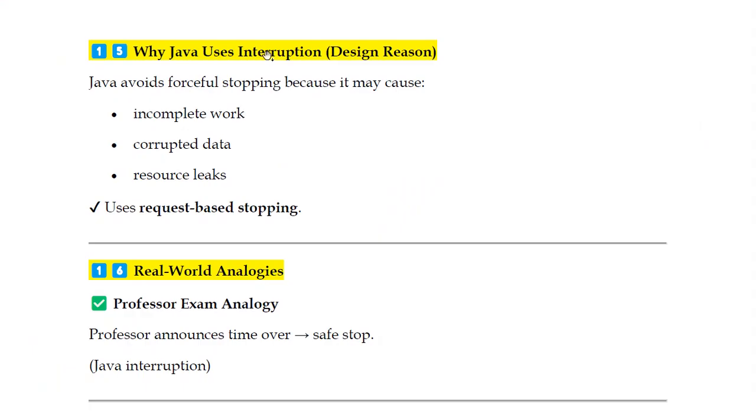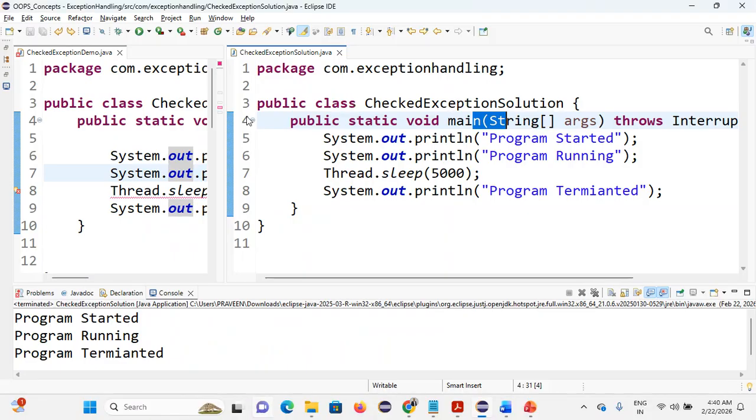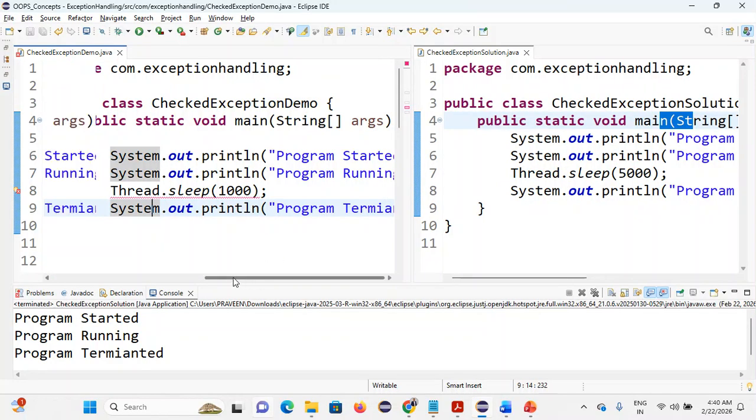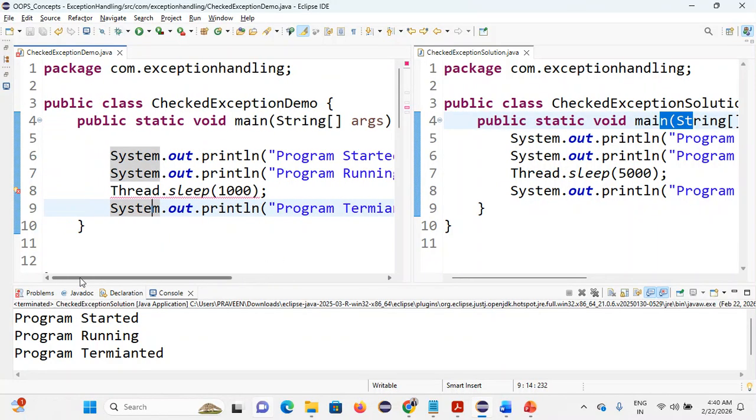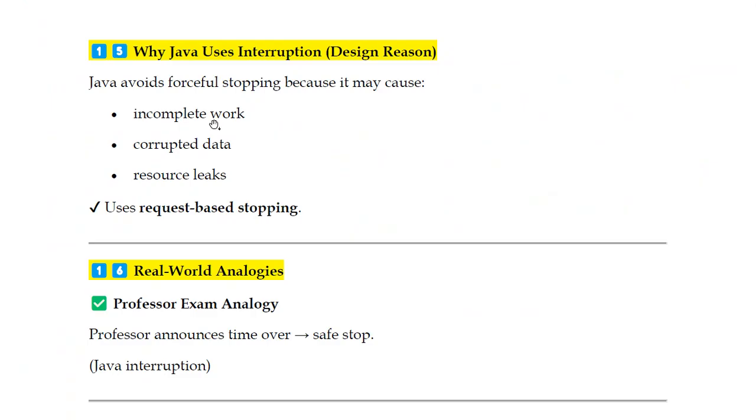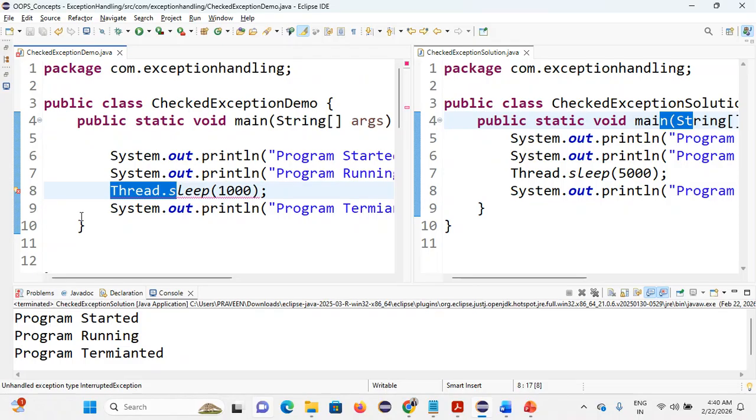So why does Java use interruption? This is a design reason. Java avoids forceful stopping. Why does Java avoid it? It is not telling the thread to stop forcefully, it is just a request.